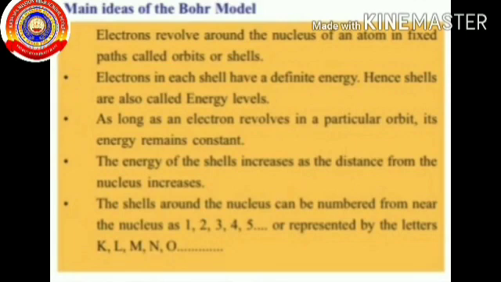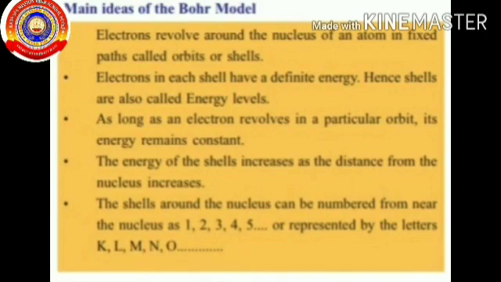First point, electrons revolve around the nucleus of an atom in fixed paths called orbits or shells. So what is the name of that fixed path? These are called orbits or shells. Electrons in each shell have a definite energy. So these shells are also called energy levels. So why are these called energy levels? Because the electrons in each shell possess some amount of energy. Is that clear?